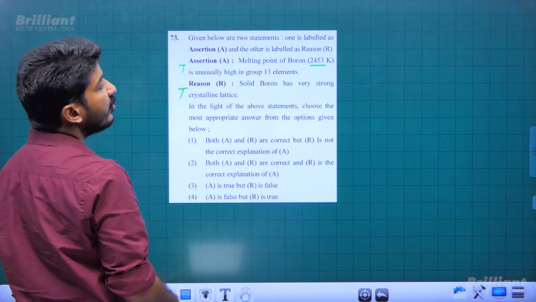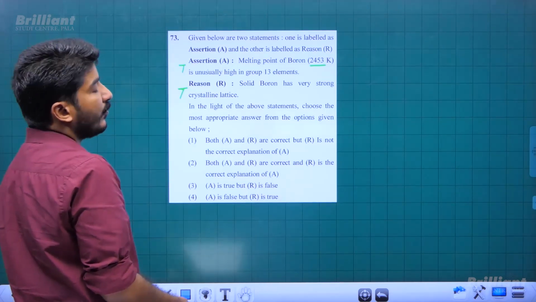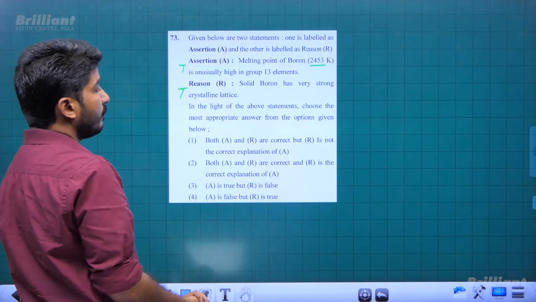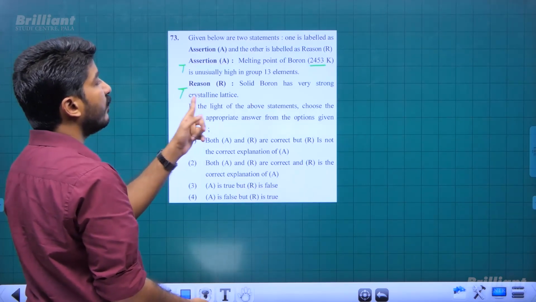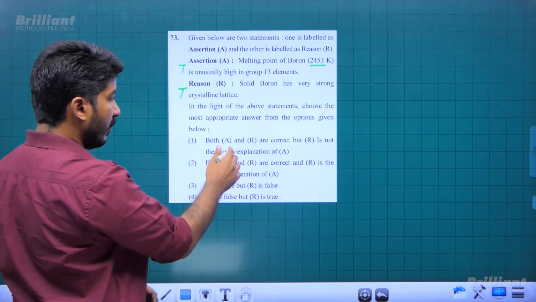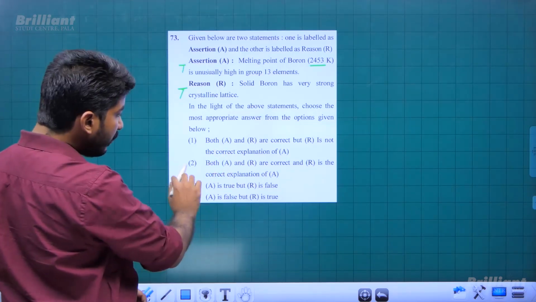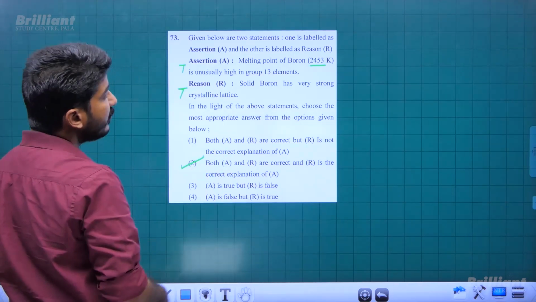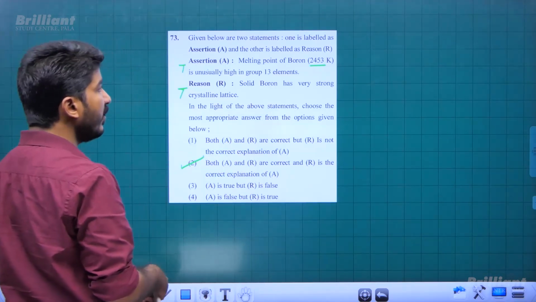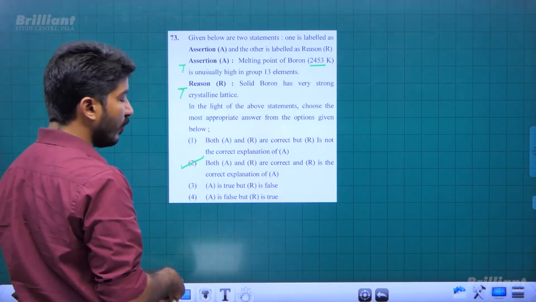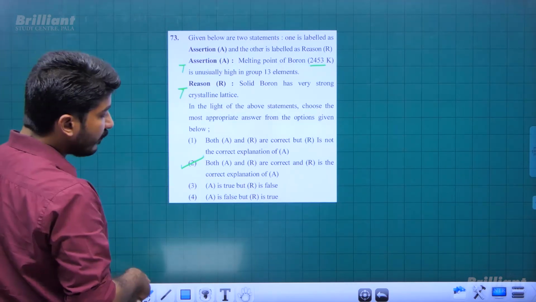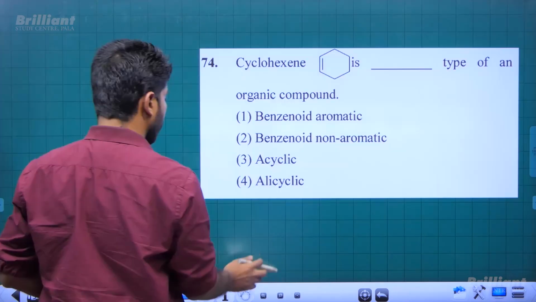So the reason for the initially high melting point of boron among group 13 elements is the strong crystalline lattice of boron, right? That is a very direct question, and so we can pick answer option 2. If you refer to the melting points of other group 13 elements, they are far less than 2000 Kelvin. They are below 1000 Kelvin also. So our answer will be option 2 here.